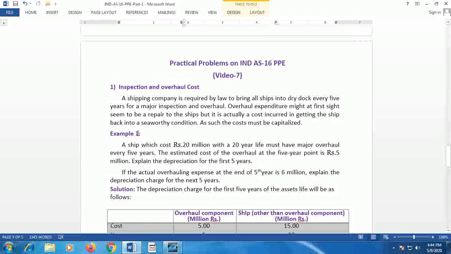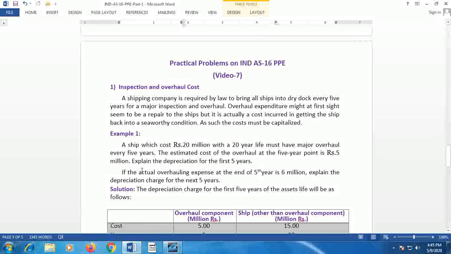For example, in a shipping company, it is required by law to bring all ships into dry dock every 5 years for a major inspection and overhaul. Overall expenditure might at first sight seem to be a repair to the ships, but it is actually a cost incurred in getting the ship back into seaworthy condition. As such, the cost must be capitalized. That means though overall expenditure looks like a revenue expenditure, just like a repair, it should be treated as capital expenditure and it must be capitalized.